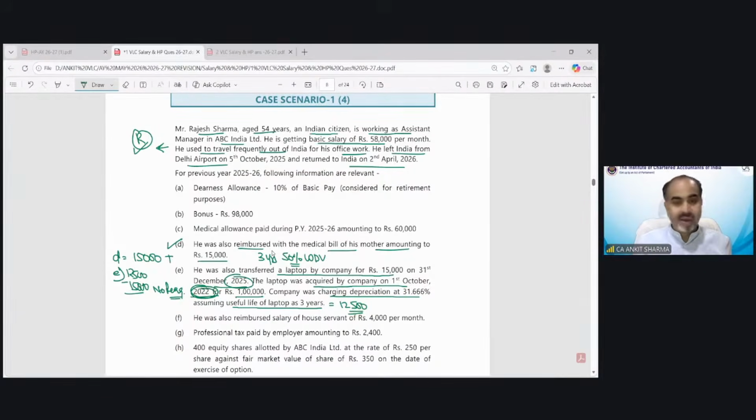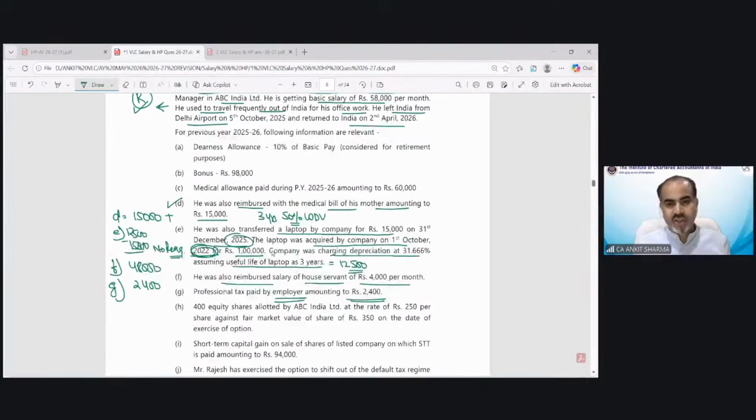Okay. Next, he was also reimbursed the salary of servant, 4,000 per month. So point number F, 48,000. Professional tax paid by employer 2,400. So this is 2,400 taxability.